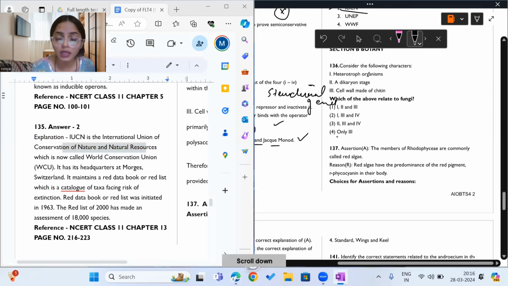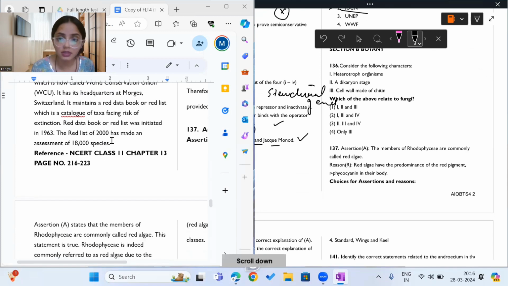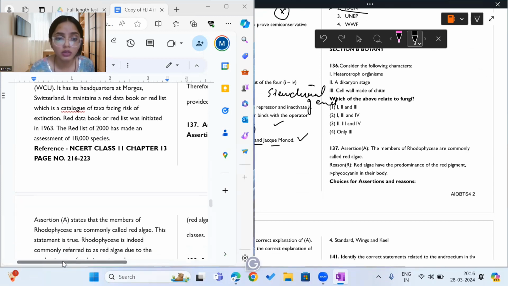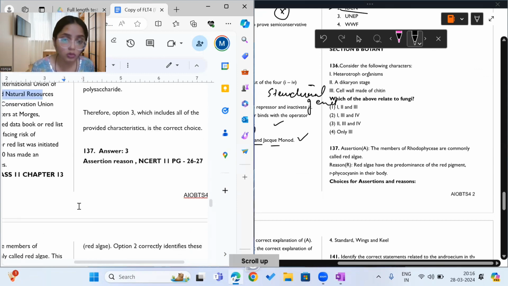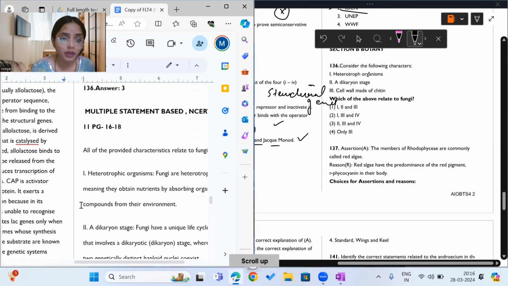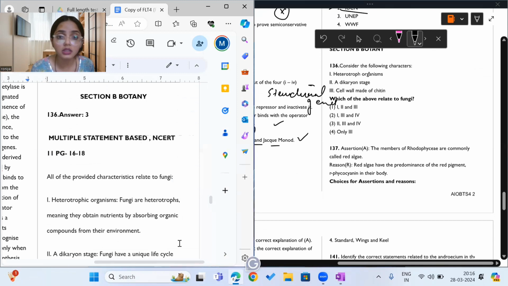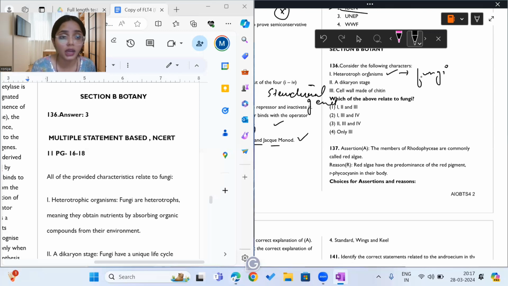Moving on to section B, the first question. What does it say? It says, consider the following characters and identify which of the above relate to fungi. So we have to see the characters and find out which among these characters are related to fungi. Considering them, the first one is saying heterotrophic mode of nutrition. Yes, this is correct. Fungi are heterotrophic. This is a very characteristic feature of fungi.